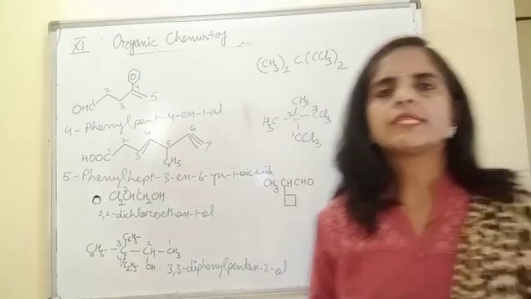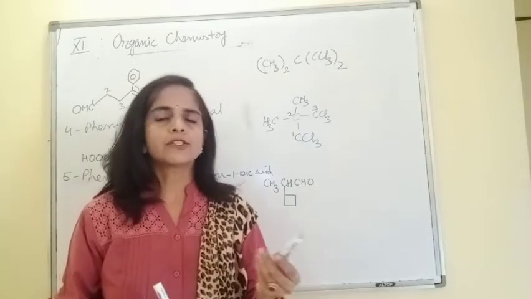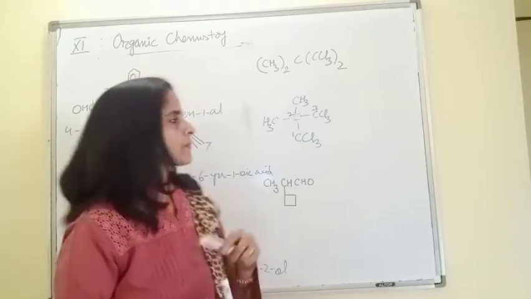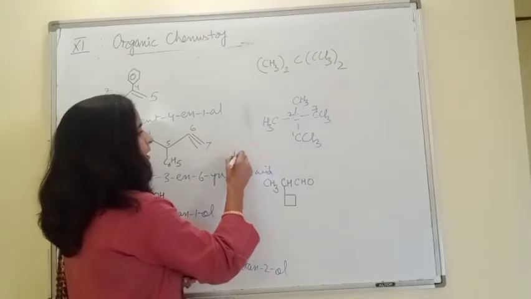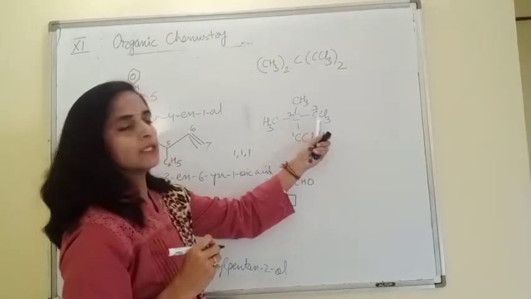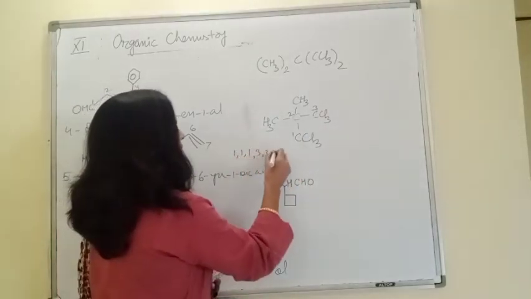Now write the substituents in alphabetical order. 2 types of substituents, methyl and chloro. So of course chloro will come first. 3 chloro on the first carbon, so it is 1, 1, 1. 3 chloro on the third carbon, so write the position 3, 3, 3.